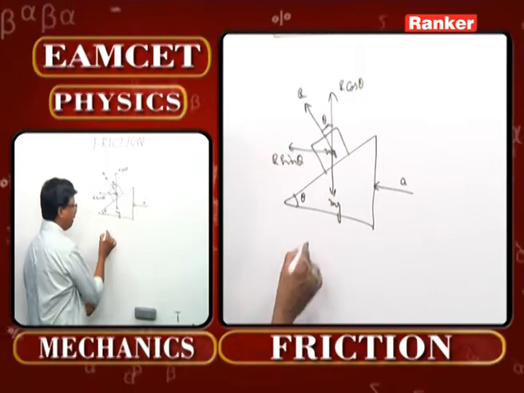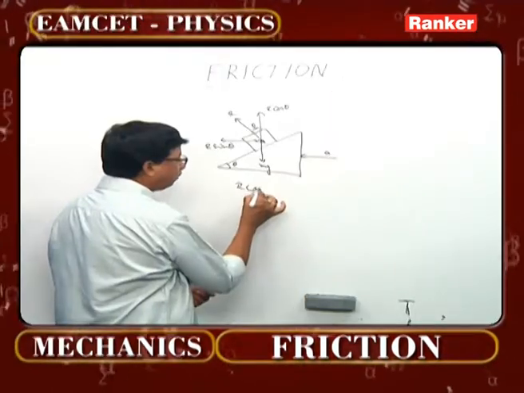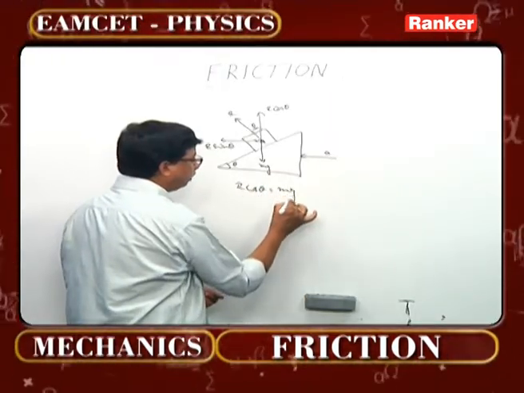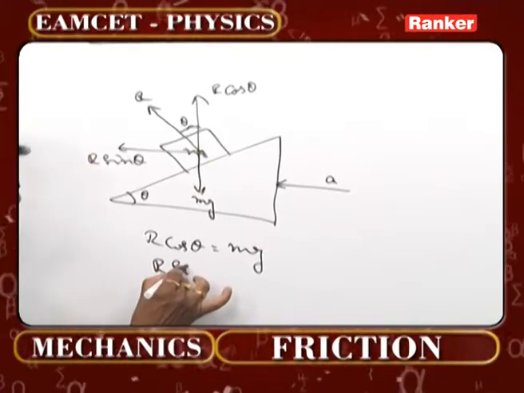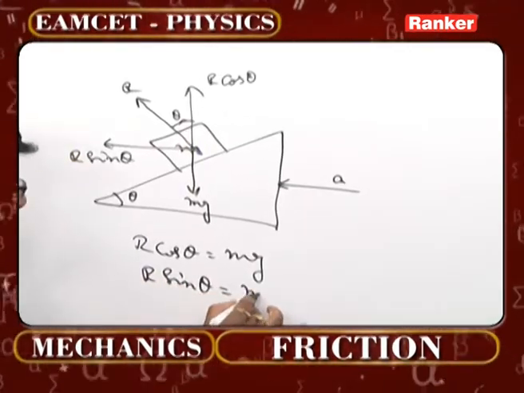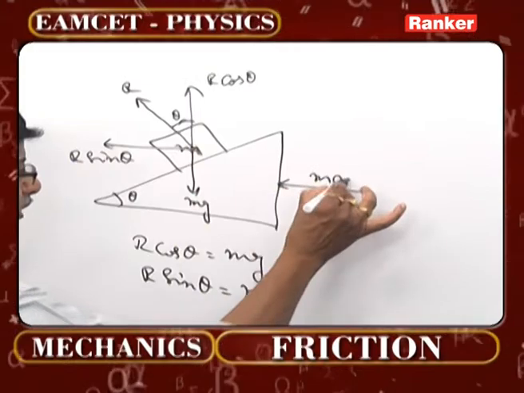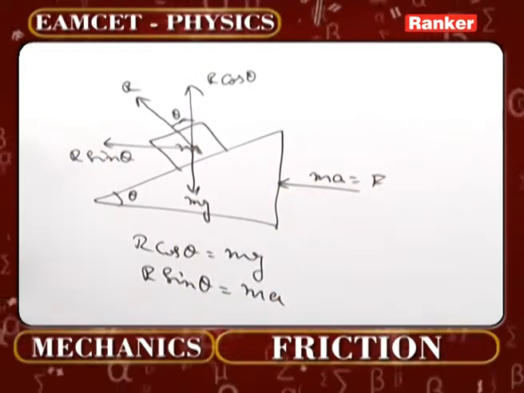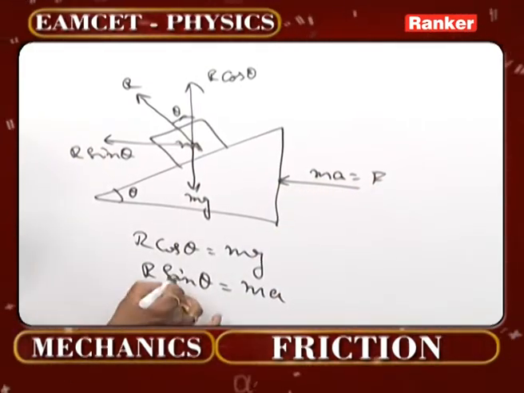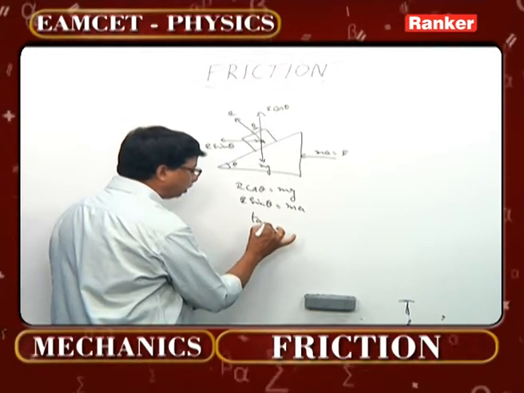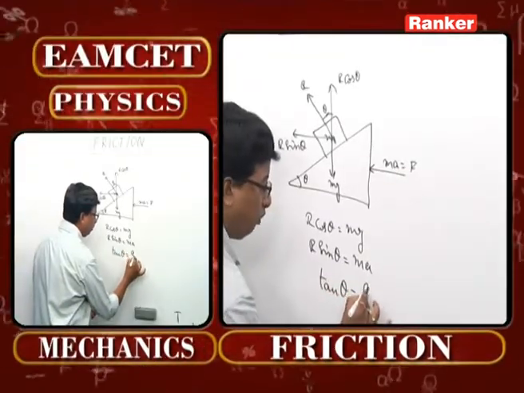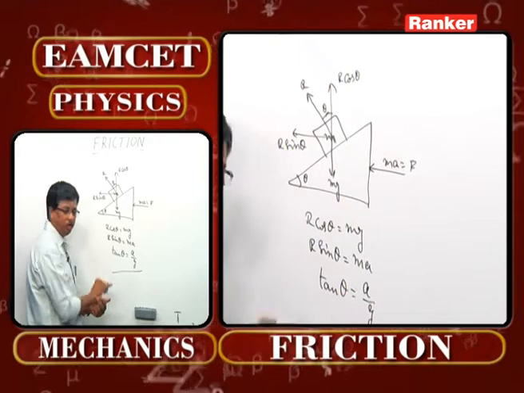So, what must be the condition here? R cos theta must be compensated by mg. Exactly in the same manner, r sin theta must be compensated by the force acting over here as ma. Now, if you take r sin theta by r cos theta, that becomes tan theta is equal to a by g.